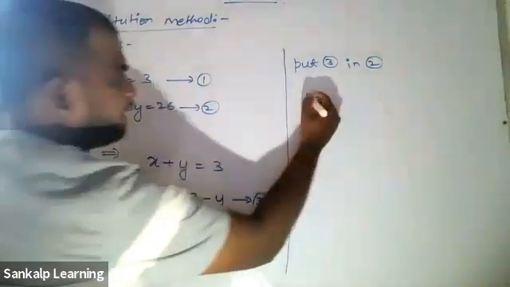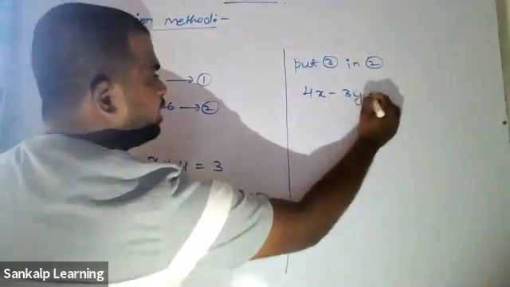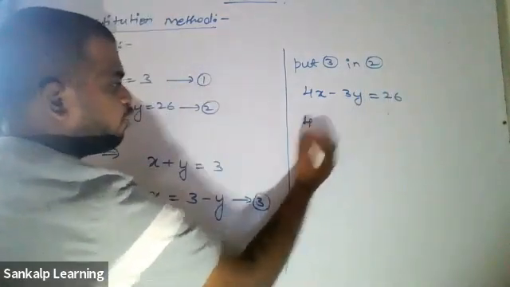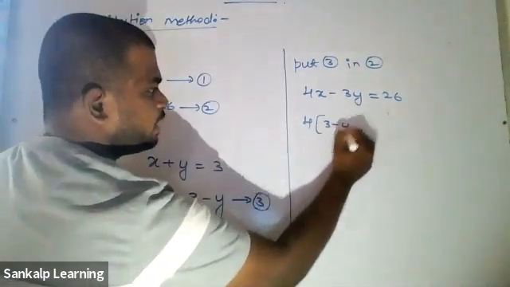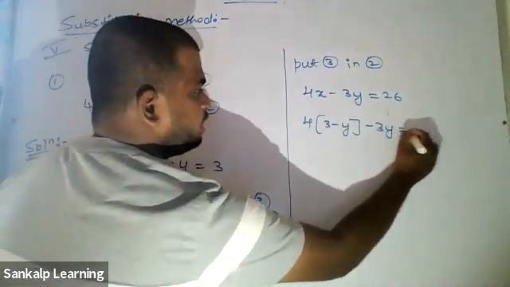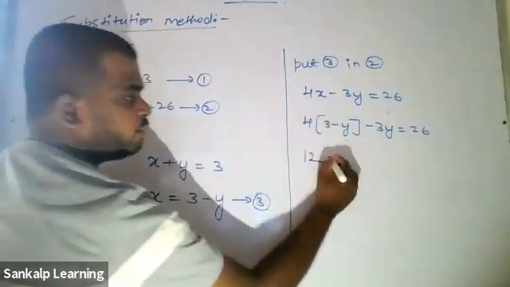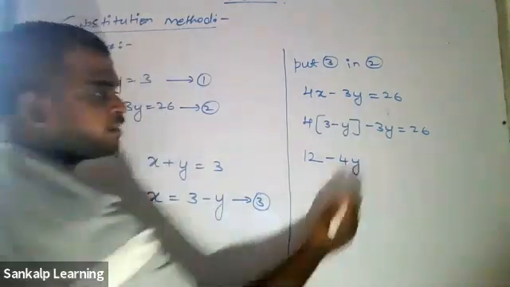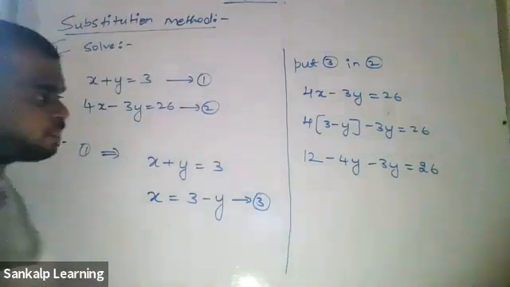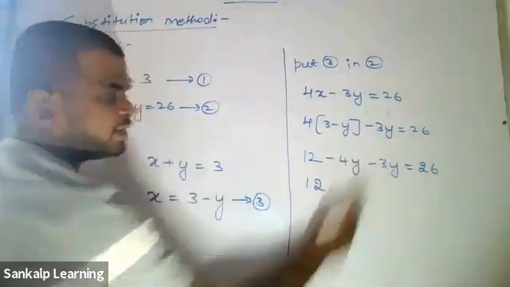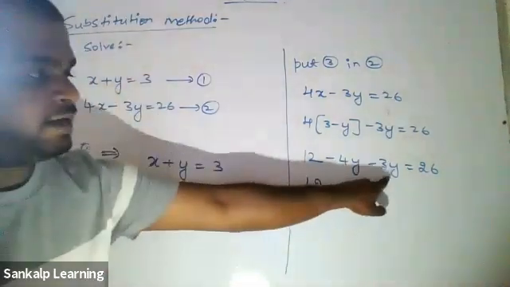What is my equation 2? Write down that 4x minus 3y equals 26. Now in place of x, you have to write this: 4 times (3 minus y) minus 3y equal to 26. Now multiply. 4 3s are 12. 4 into minus y is minus 4y. Minus 3y as it is, equal to 26. Now 12 as it is. What is minus 4 and minus 3? Minus 7y. Minus 4y minus 3y.